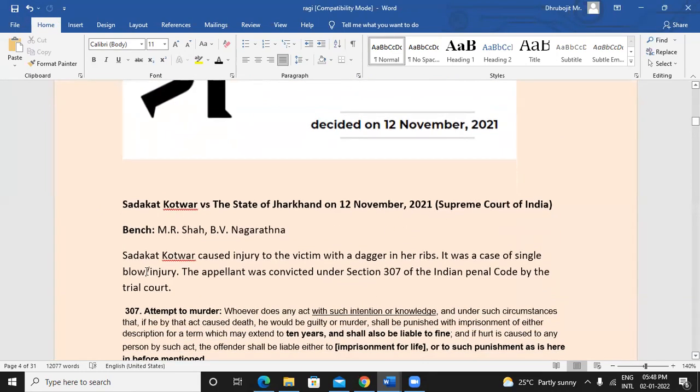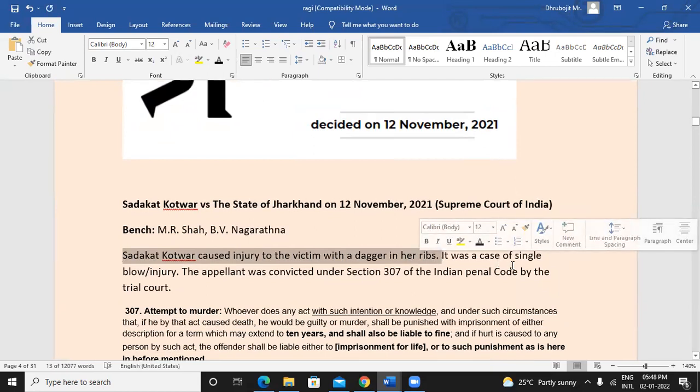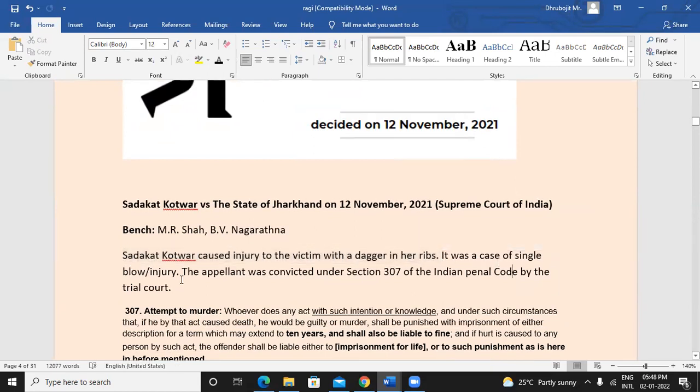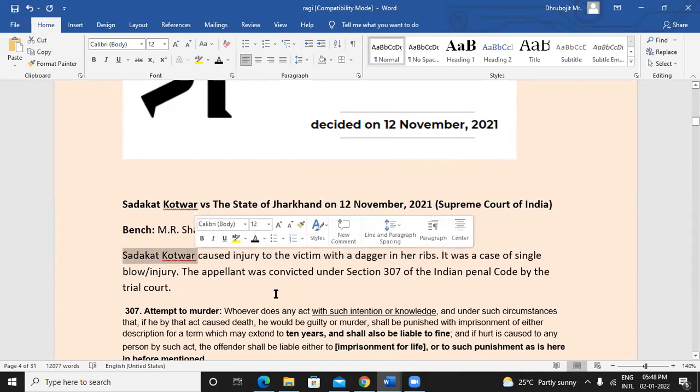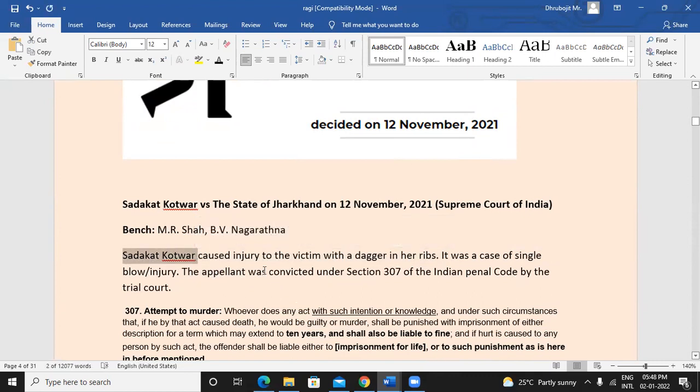Now, in this case, Sadakat Kotwal caused injury to a victim with a dagger in her ribs. It was a case of a single injury, only once he injured the victim. Now, the appellant, Sadakat Kotwal, was convicted under section 307 of the Indian Penal Code by the trial court.